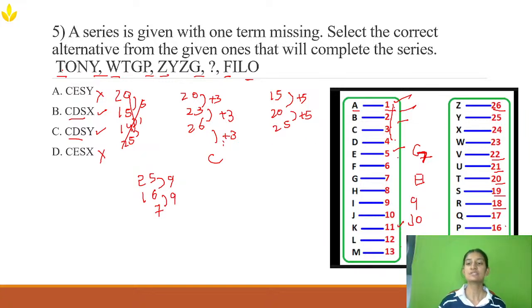So from 7, G, if I go the opposite way, that is minus, I need to do minus 9. How will it be? 3, 3, and 3 means it is coming to X. So X, where do I have it? It is in option B. So option B is the right answer. So C, D, X, S, X will be my next term.